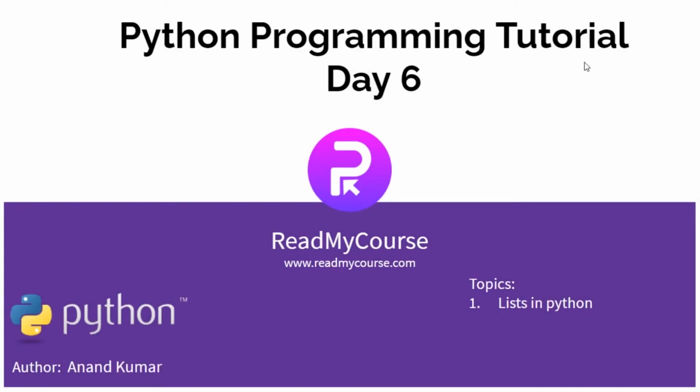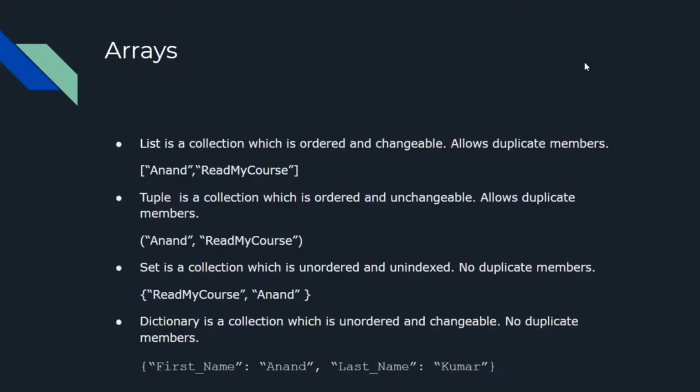So in today's class we will be learning the topic list in Python. In the previous class I introduced you that there are four types of arrays present in Python. The first one is list, second is tuple, then there is set and dictionary. First we will be covering list.